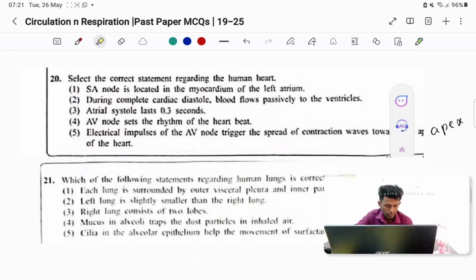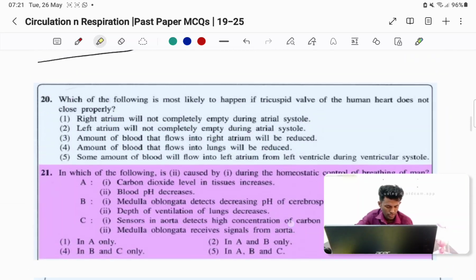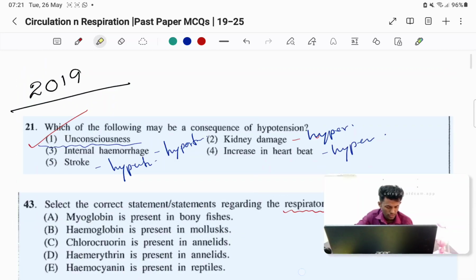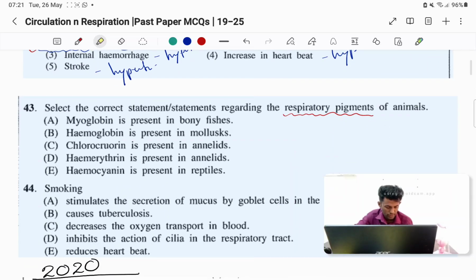Okay, we'll move to the 2019 question number 43. This is an ABCD question. A, myoglobin is present in bony fishes. Yes, it can be in bony fishes because they are vertebrates. Then the second one, myoglobin is present in mollusks. Hemoglobin is not in mollusks, right? Mollusks have hemocyanin. Chlorocruorin is present in annelids.